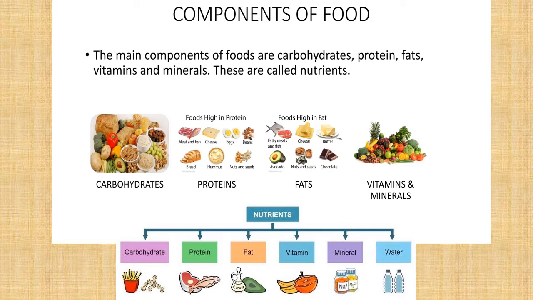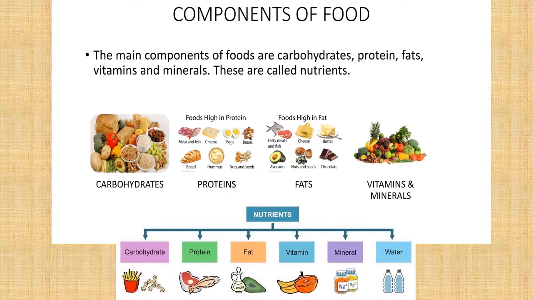These are called nutrients. Apart from this, water and roughage, or you can say fiber. So in the slide you can see the different nutrients of the food: carbohydrate, protein, fat, vitamin and mineral, water. So these are the main components, or these are the main nutrients which are present in our food.